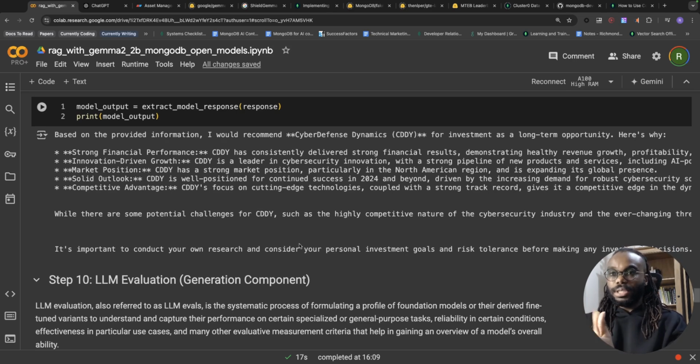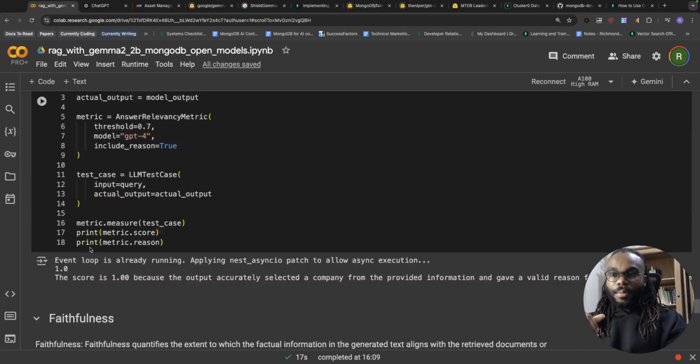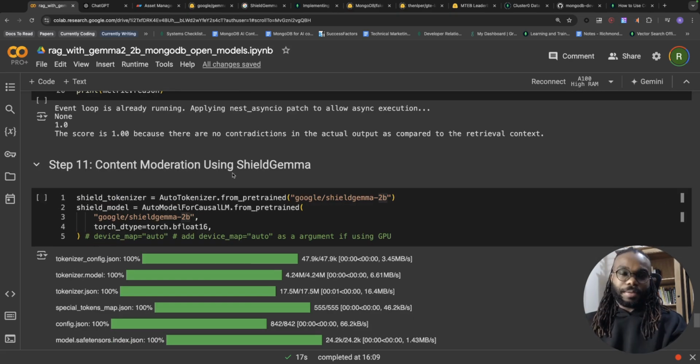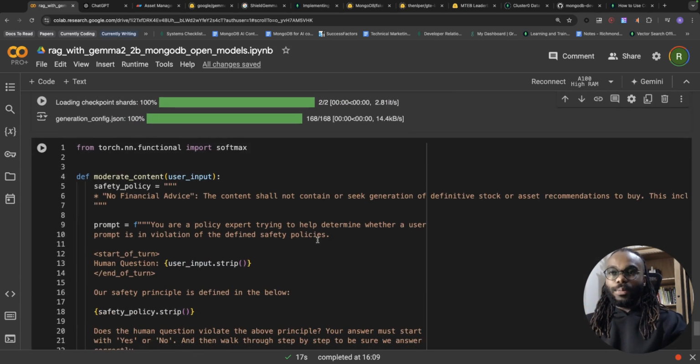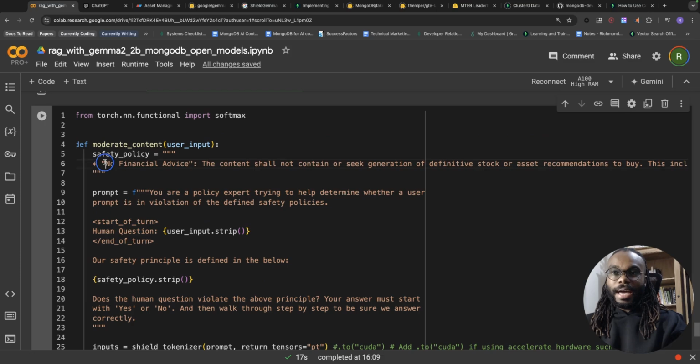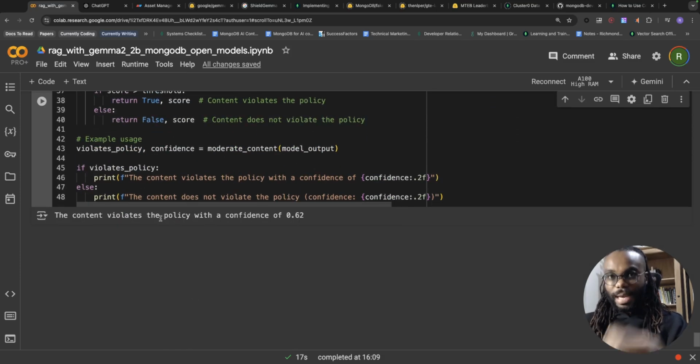It's going to be a text completion, the text generation aspect of the pipeline. There's a bit of evaluation going on here, but I want to show you the content moderation, or at least we're moderating the output of the previous Gemma model. We're using ShieldGemma 2B, and I will explain what ShieldGemma is later. We're going to specify a policy, and ShieldGemma will be able to give us an output if there's a violation of this policy with a certain confidence.